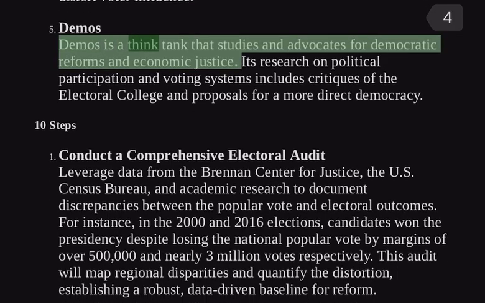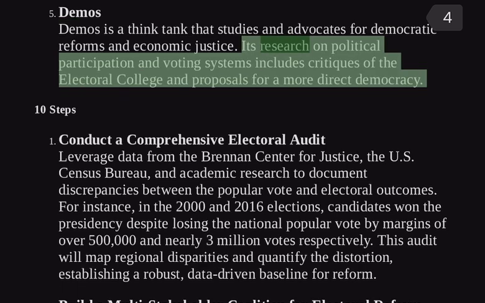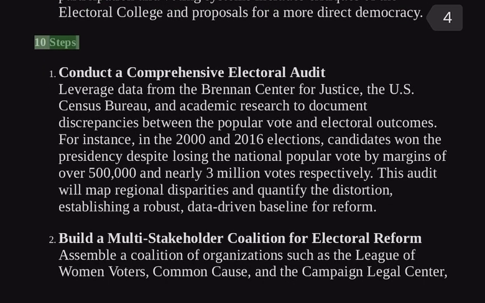Demos is a think tank that studies and advocates for democratic reforms and economic justice. Its research on political participation and voting systems includes critiques of the Electoral College and proposals for a more direct democracy. 10 steps.